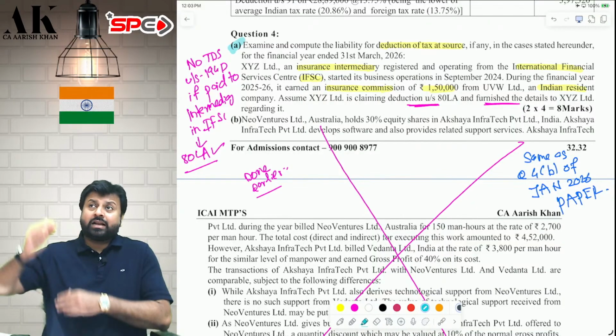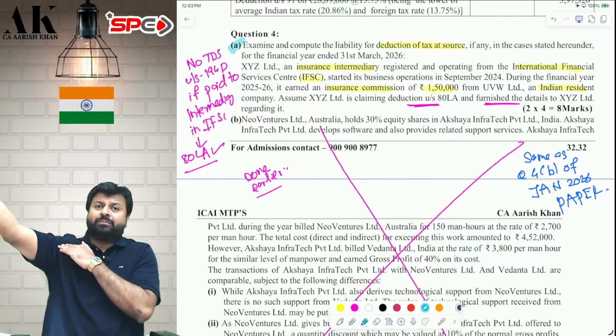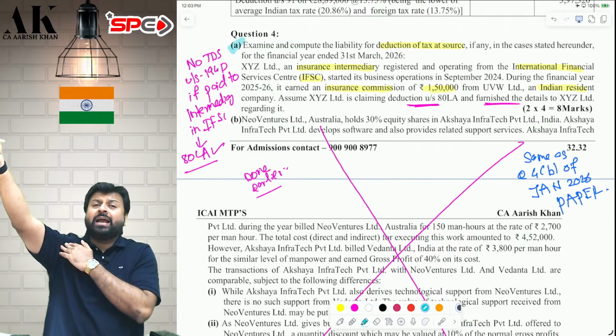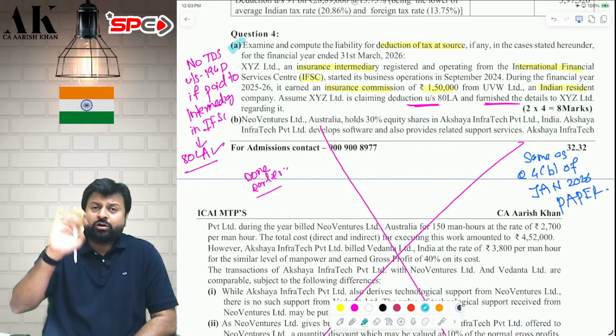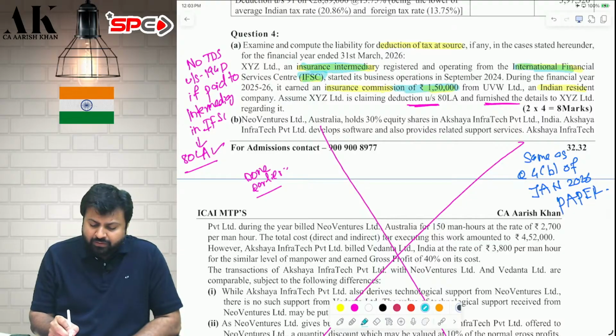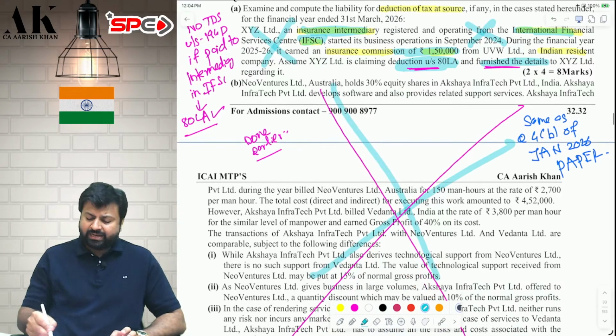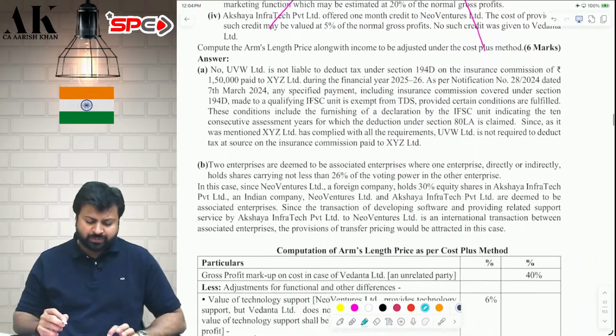Remember or not? There are long notifications. Multiple people are covered to whom if you make payment and if they are located in IFSC and if they give a declaration, then no need to deduct TDS. So this is what is happening in the first question. The agent is an insurance intermediary located in IFSC and you are making a payment of commission of 1,50,000 rupees to him, but do not deduct TDS because he is giving a declaration that he is claiming deduction under ATLA. Therefore, do not deduct TDS. I hope it is clear to all of you. Next question we have exactly done in question number 4B of Jan 26 paper. Go and check.